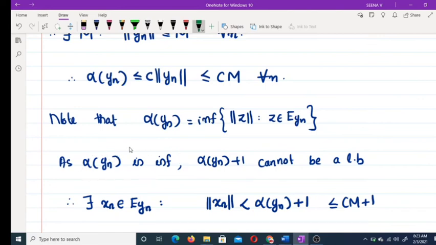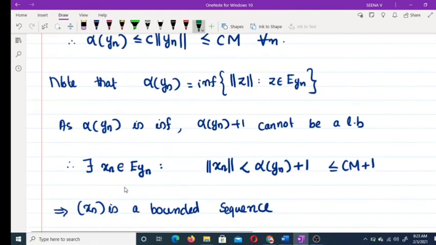So what about alpha Yn? This is the infimum. Therefore, alpha Yn plus 1 cannot be a lower bound. That means for this Yn, you can find an xn belonging to this set such that norm of xn is less than alpha Yn plus 1, which is less than or equal to cM plus 1.